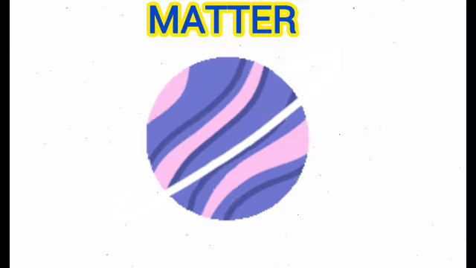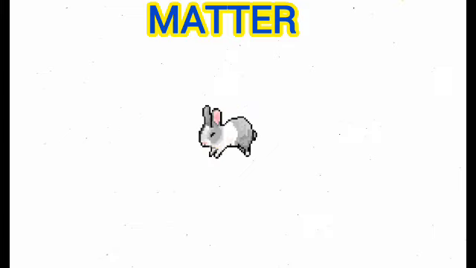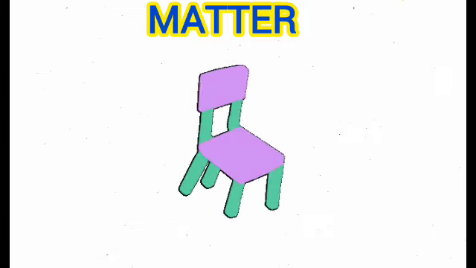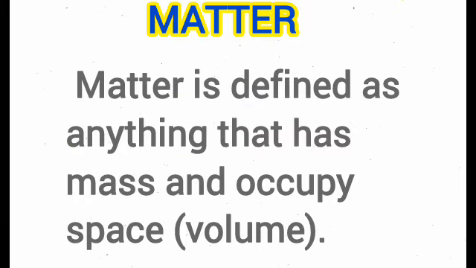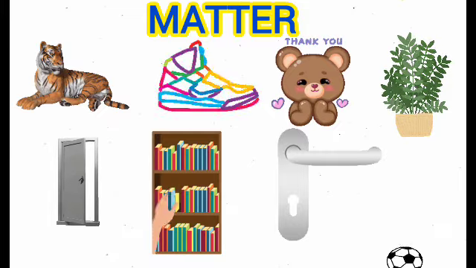Take a look at the universe. The phone you see, your plants, the animals, bed, food, or even the chair you're sitting on. All these things are made up of matter. Now, what is matter? Matter can be defined as anything that has mass and occupies space. Now, you may be wondering, everything basically that you're looking at right now is actually matter.